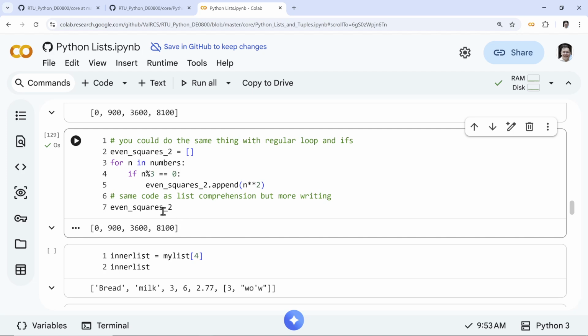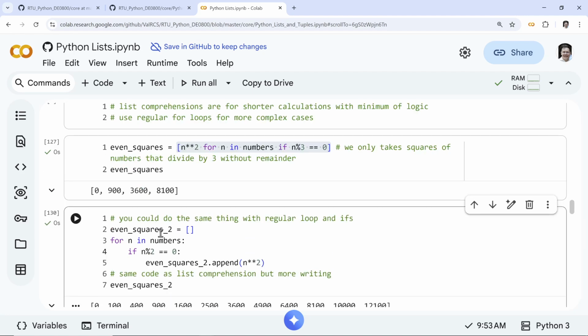So again, even squares would actually be this, divided by 2. This would be really even squares, to be honest, because 0, 10, 20, but what do we have here? Numbers, I forget what the numbers are, print numbers.